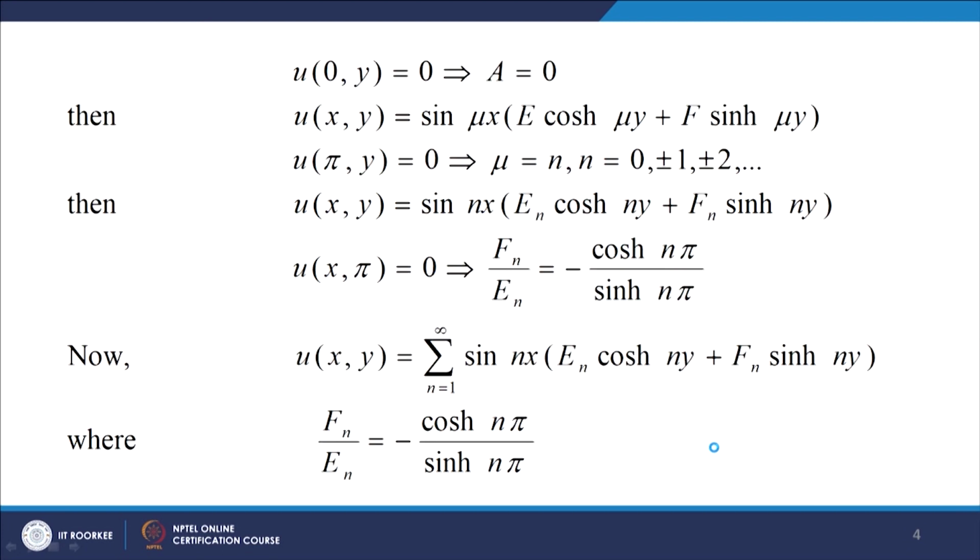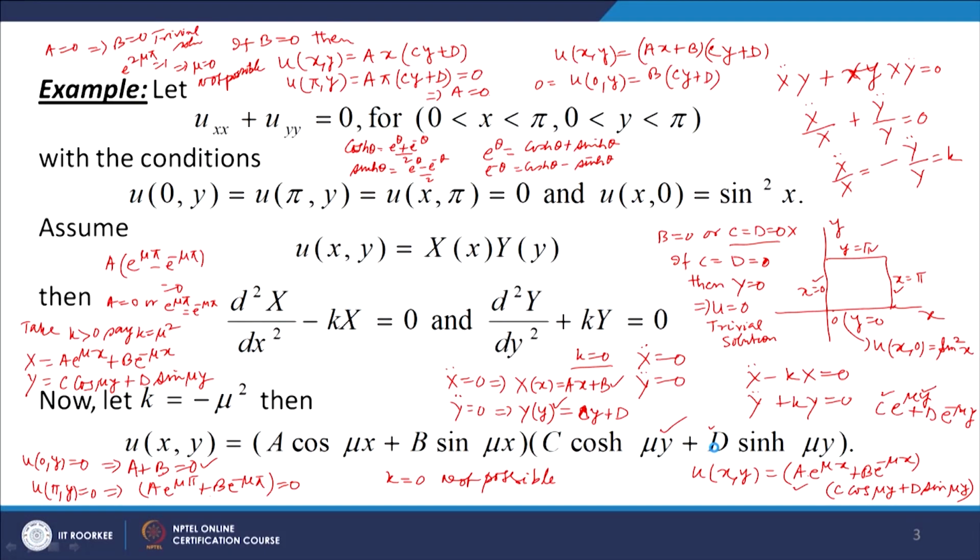Okay, so now let us use the boundary conditions. We are given u(0, y) equal to 0. When u(0, y) equal to 0, we put x equal to 0. So, this will be a plus this will be 0. So, a times (c cos hyperbolic mu y plus d sin hyperbolic mu y) is 0 for all y. So, that will mean that either a equal to 0 or c equal to d equal to 0. C equal to d equal to 0 will give this part corresponding to capital Y as 0, and therefore, u(x, y) will be 0 for all x and all y. So, which will be a trivial solution. So, we consider a equal to 0.